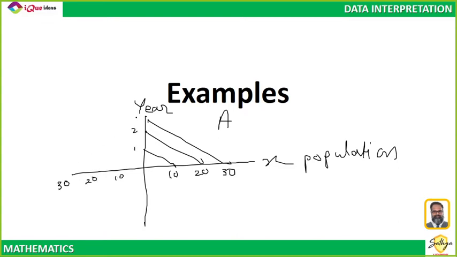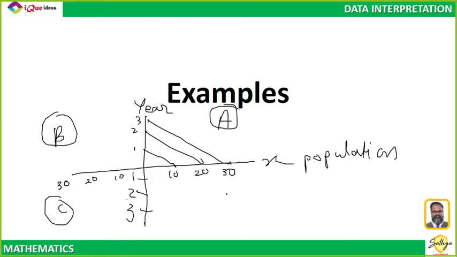And here it is 1, 2, 3. And here also it is, let us say, 1, 2, 3. This is for company A, this is for company B, this is for company C, this is for company D, right? And they will give you some weird things. Let us say they will give you a point here, then another point here. For B, they will give a point here and here, something like this. It looks weird, but technically speaking, it's just 4 different charts which they have put together and given a fancy name.